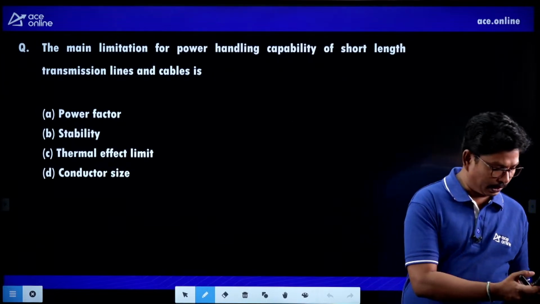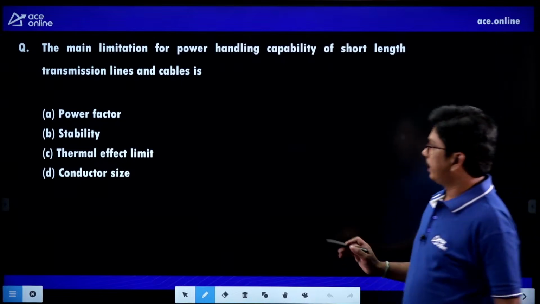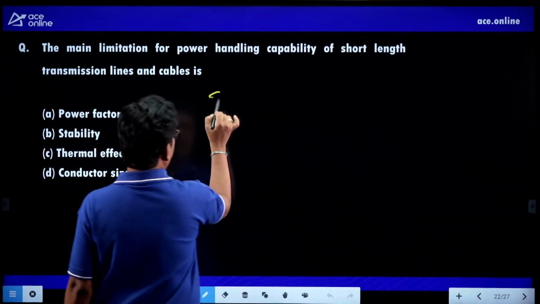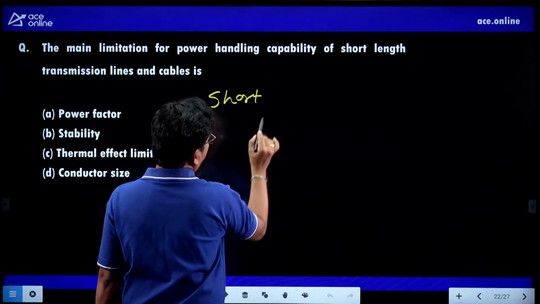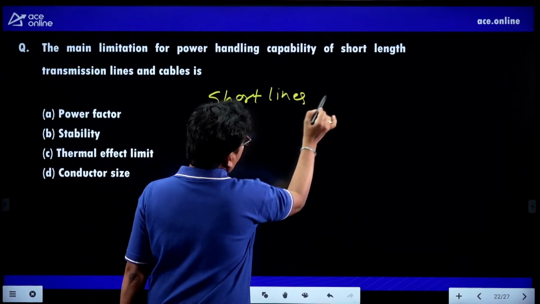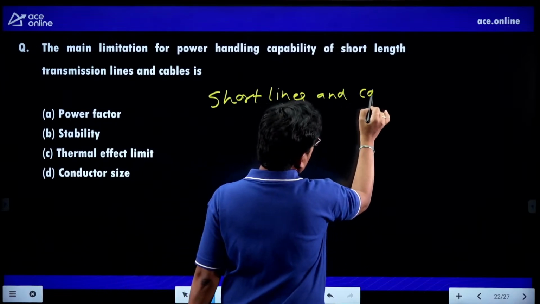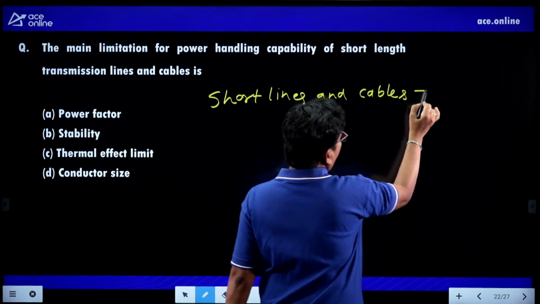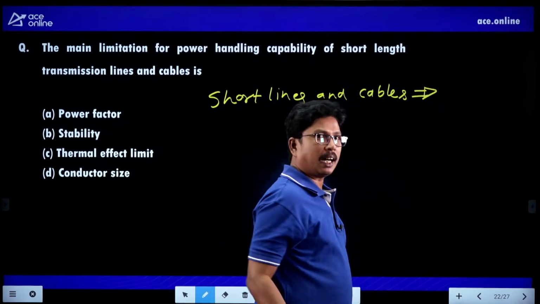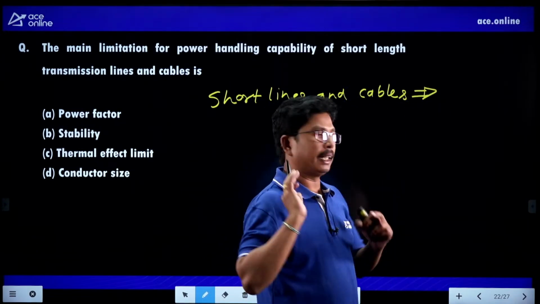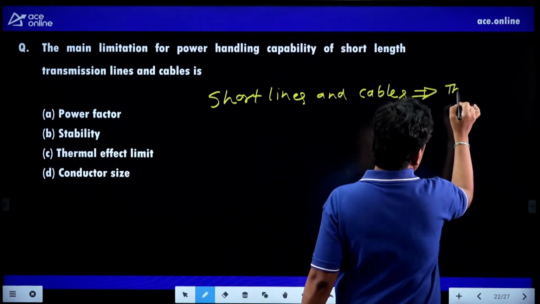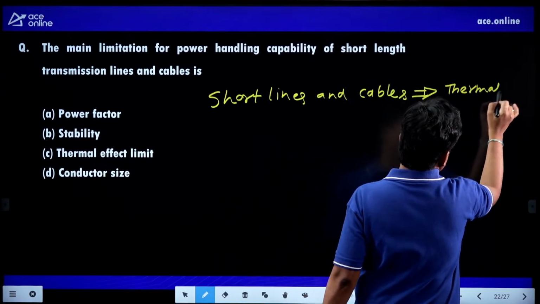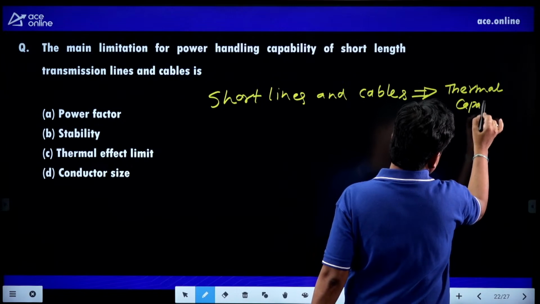So in case of short transmission lines and cables, the power handling capability or loading capability can be reduced by thermal effects, thermal capability.